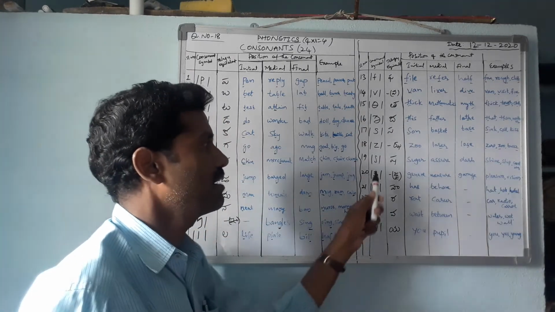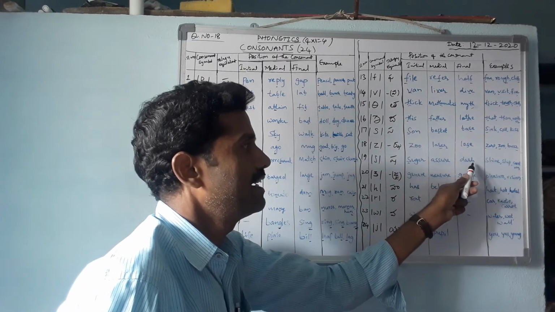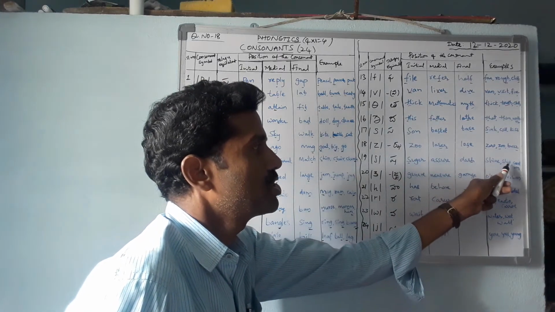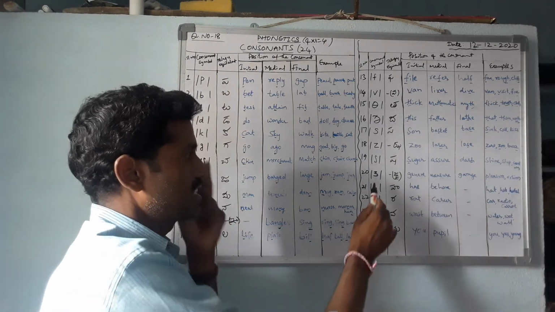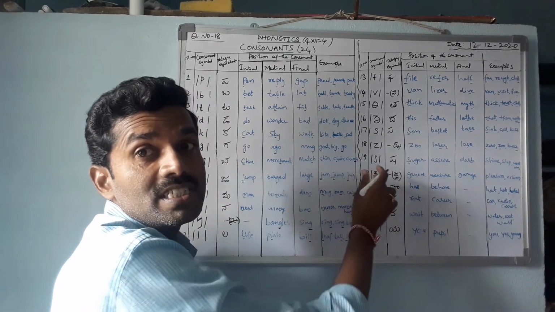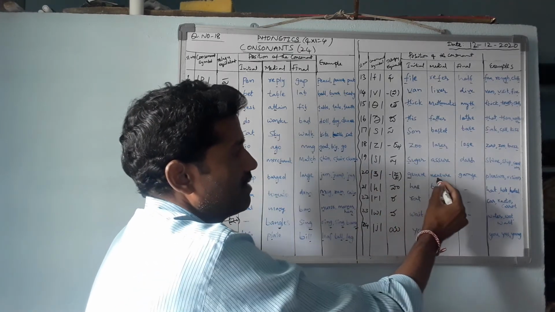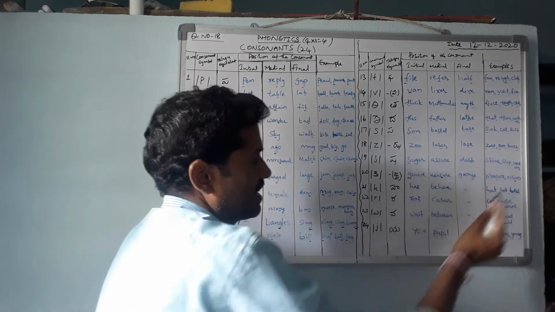Next, this is the symbol of sha: sugar, assure, dash, ship, cashier. Next, this is the symbol of zha: genre, measure, garage, pleasure, vision.